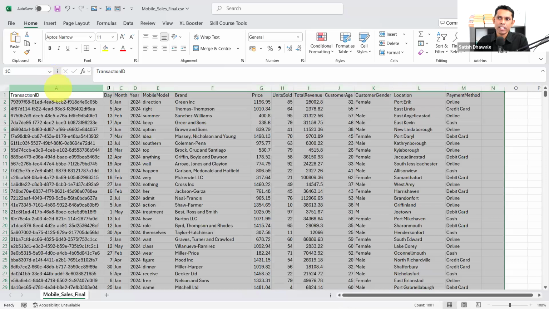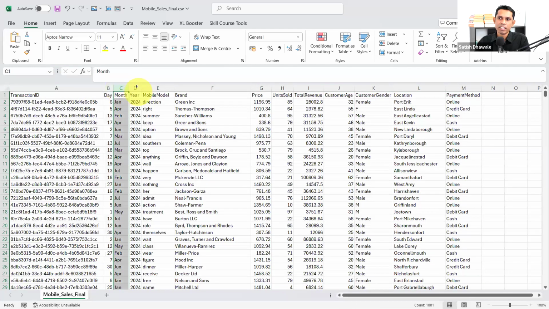I have transaction ID, day, month, year. The date is divided into 3 different columns. Now it is my task to combine these columns by using Power Query, and I already explained to you how to combine this, but don't worry, I'm going to tell you again how to use Power Query to combine these different columns and create a separate date.